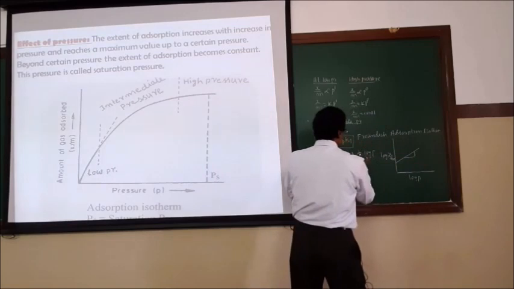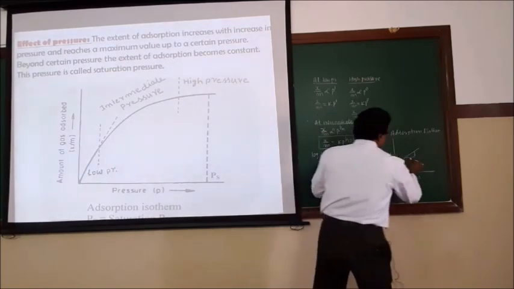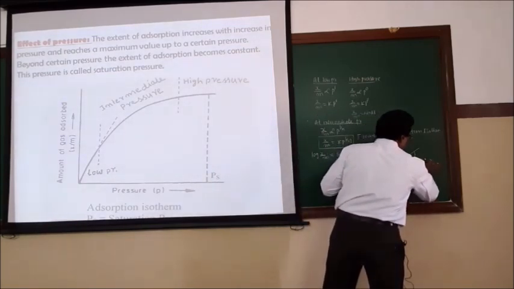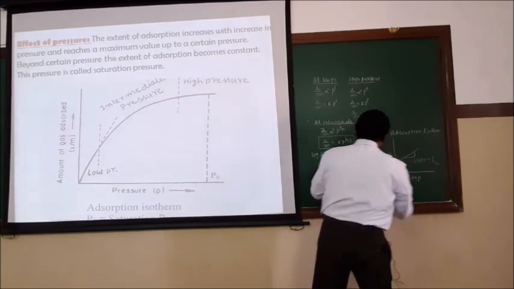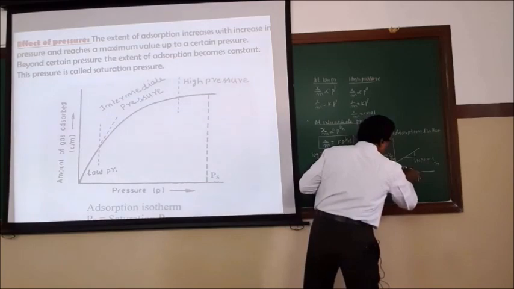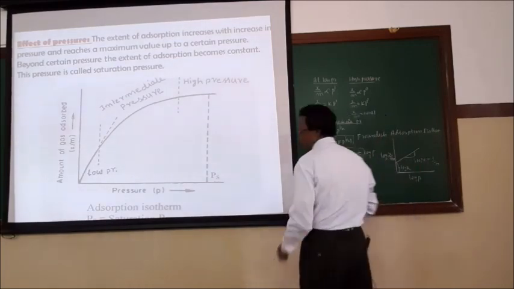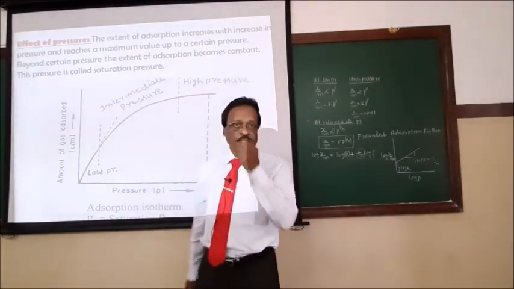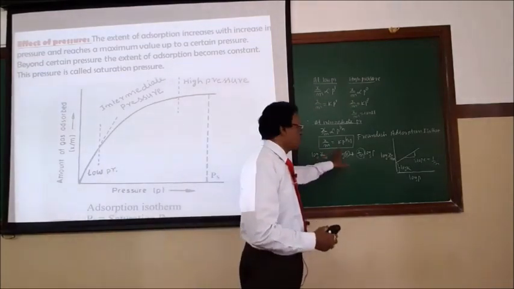The slope will give you the value of 1 by n, and the intercept will give you the value of log k. So Freundlich determined the values of k and n by this graphical method. This is called the Freundlich adsorption isotherm.